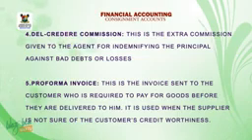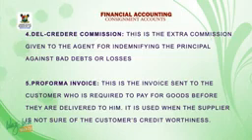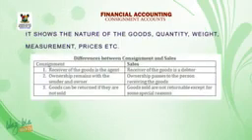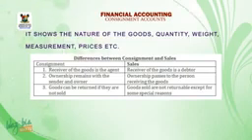5. Pro forma invoice. This is the invoice sent to the customer who is required to pay for goods before they are delivered to him. It is used when the supplier is not sure of the customer's credit worthiness. It shows the nature of the goods, quantity, weight, measurements, prices, etc.